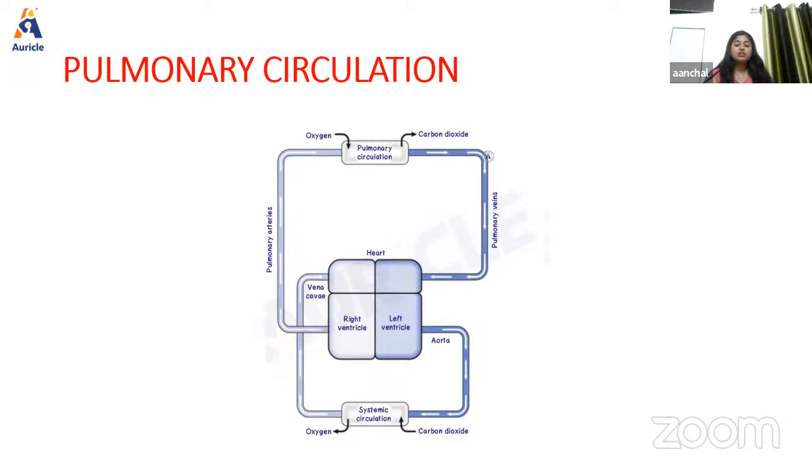In pulmonary circulation, we're going to understand the concept of pulmonary as well as systemic circulation, because they both are related, right? So first, we're going to discuss systemic circulation. What is systemic circulation? The systemic circulation is otherwise also known as greater circulation. What happens here? The blood is pumped from the left ventricle and passes through a series of blood vessels within the arterial system and reaches the tissue. So from the left ventricle, the blood is going to be pumped